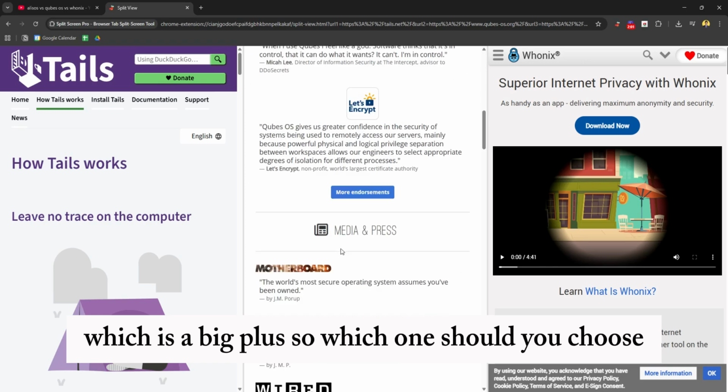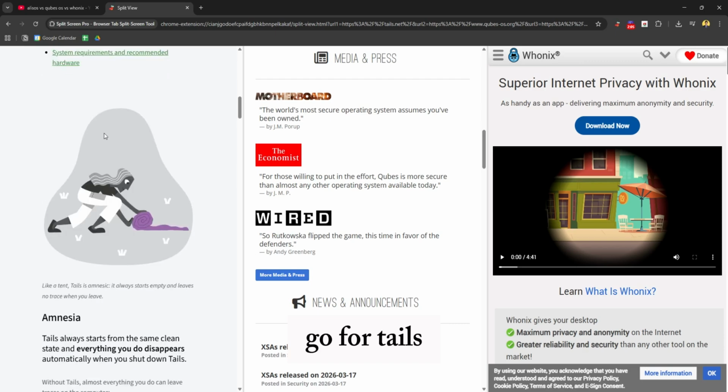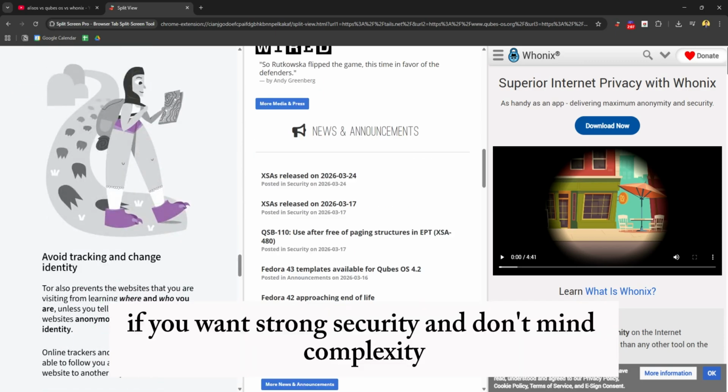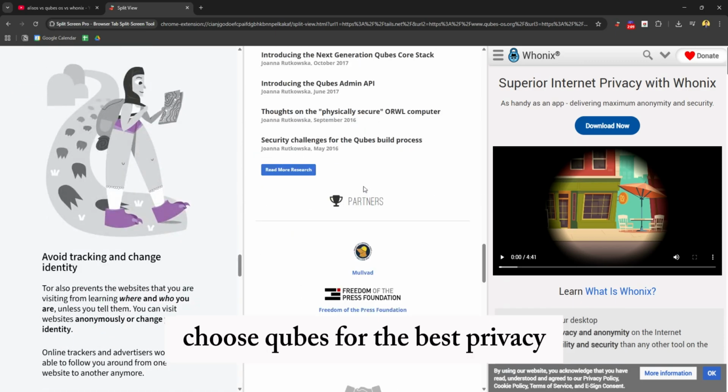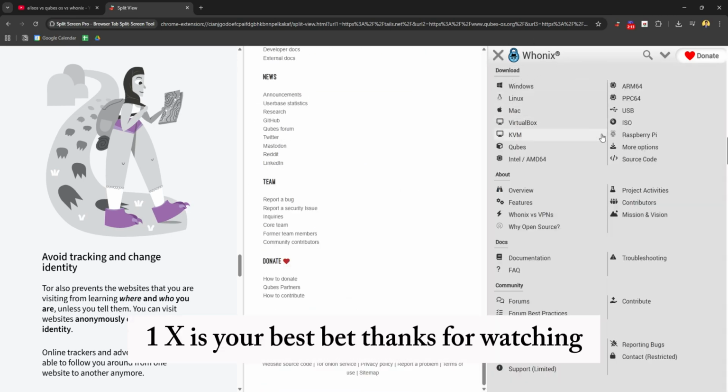So, which one should you choose? If you need quick anonymity, go for Tails. If you want strong security and don't mind complexity, choose Qubes. For the best privacy, Whonix is your best bet.